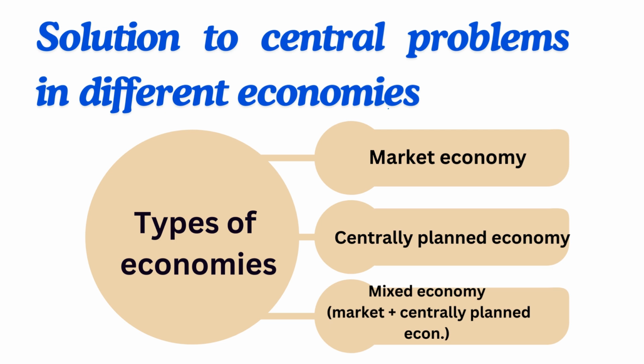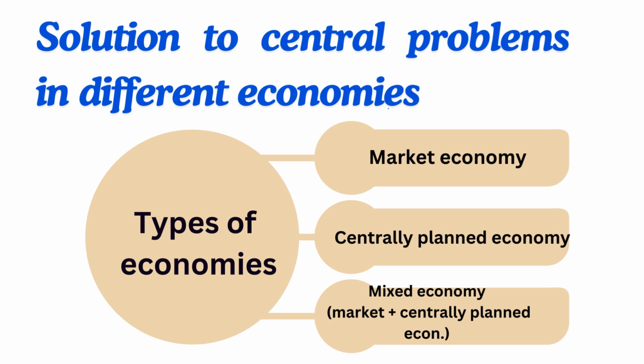Let's discuss the first point, that is solution to central problems in different economies. So in the earlier video, we discussed the central problems of economy, which was the problem of choice or allocation of resources, and it had three aspects: what to produce, how to produce, and for whom to produce. So now we will discuss the solution to the central problems in different economies. So let's see what are the different types of economy.